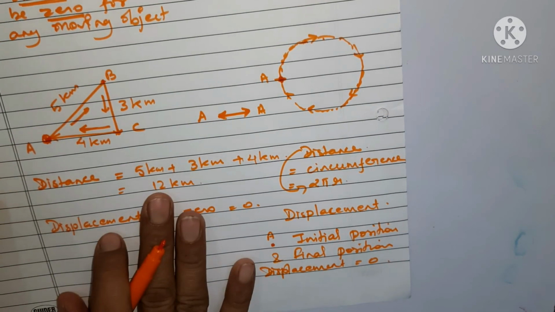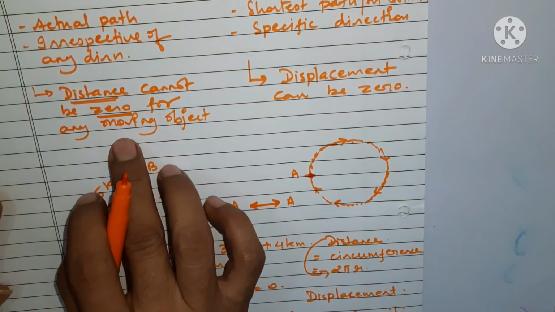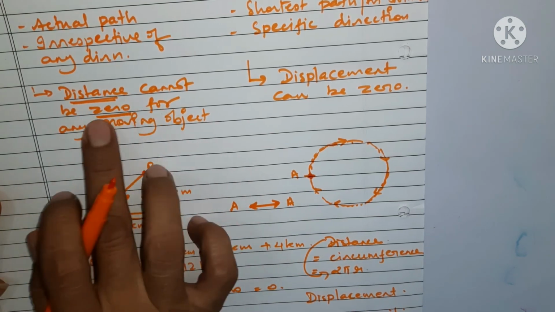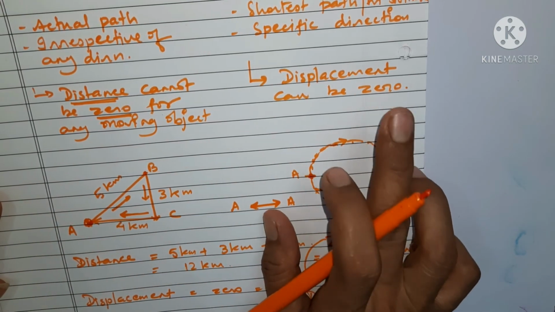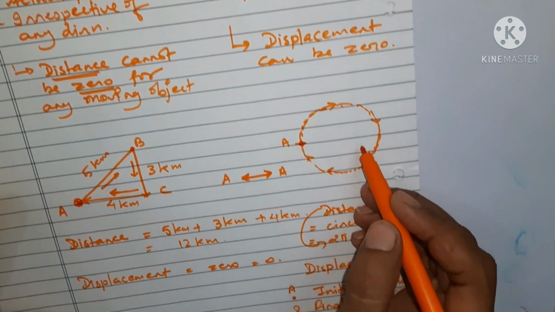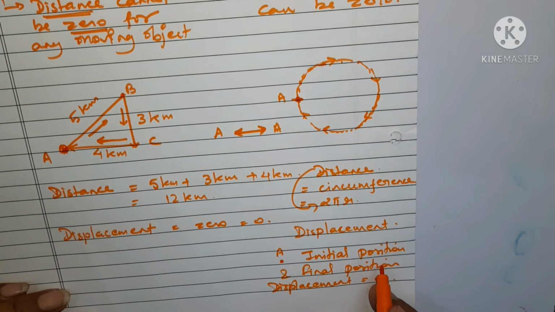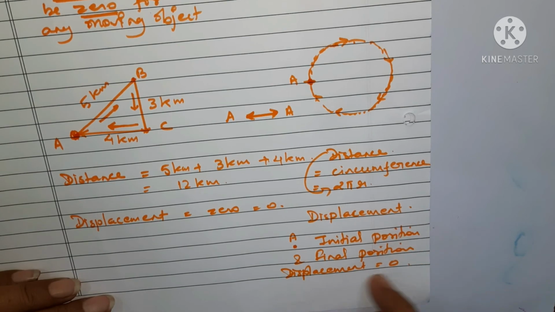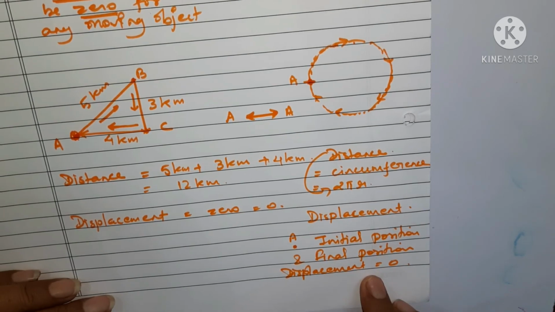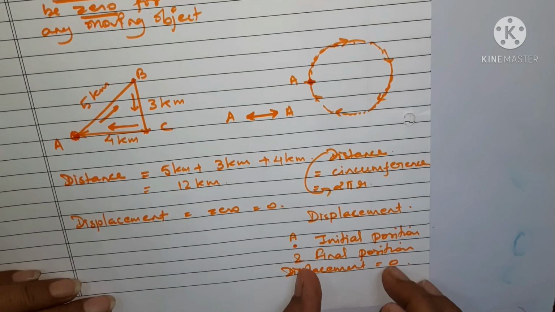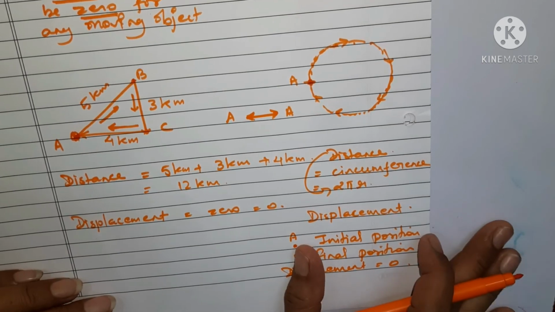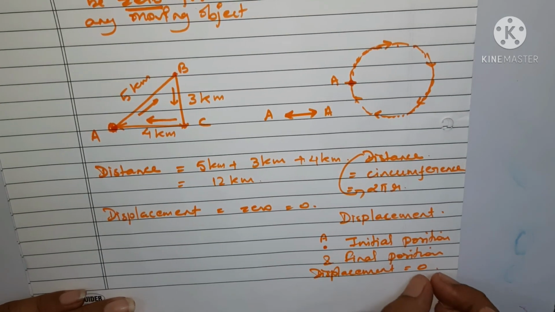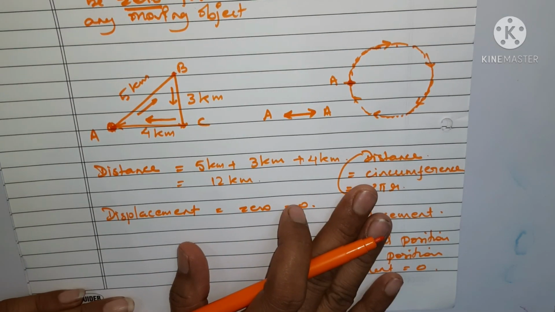So this is the reason we can say that for any moving object, distance cannot be 0, but displacement can be 0, because if the initial position is the same as the final position, no straight line path can be found. That is why the shortest distance will be only 0. So this is the thing you have to keep in your mind.